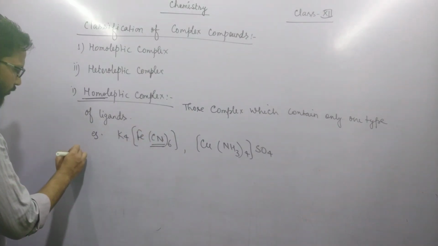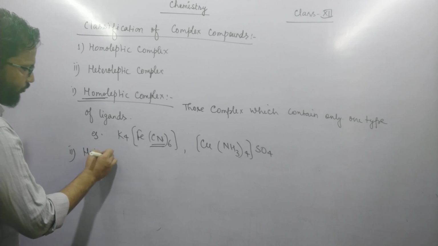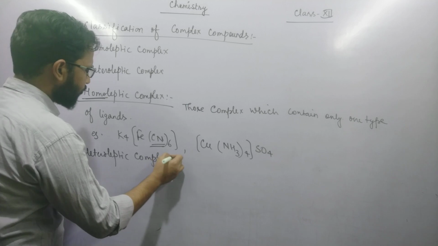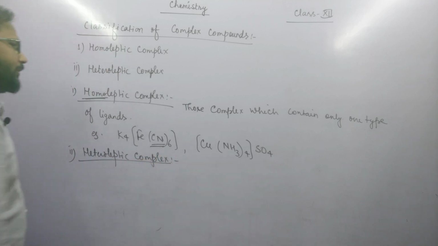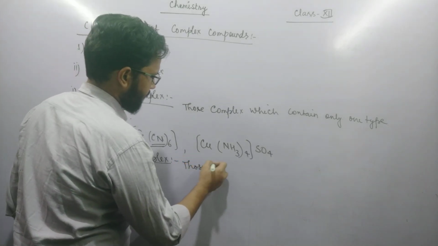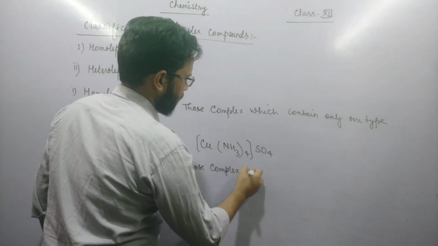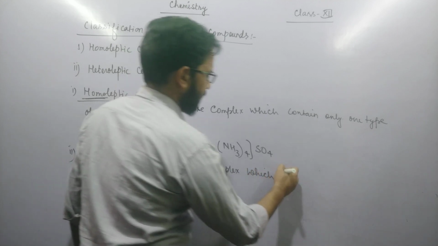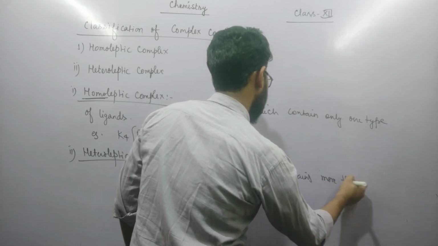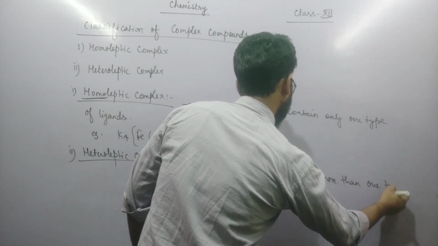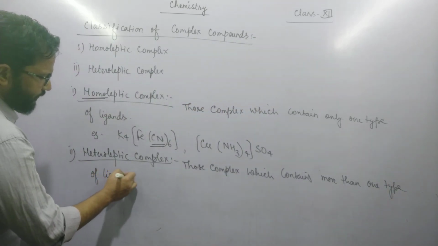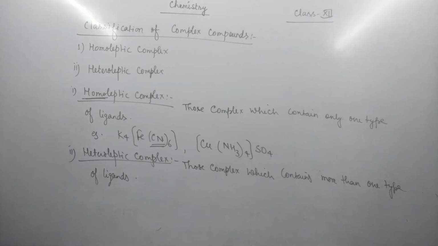Second is heteroleptic complex. Heteroleptic complex means those complexes which contain more than one type of ligand.